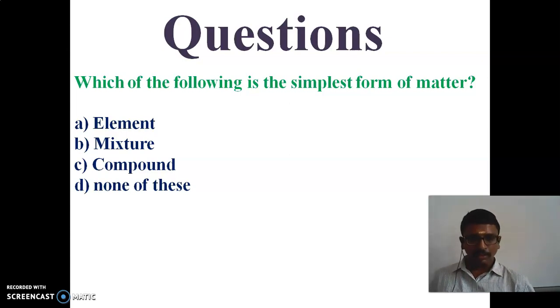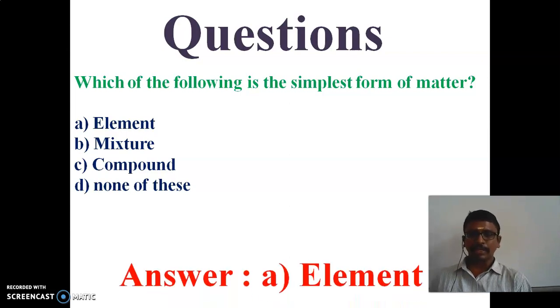Compound means two or more elements are combined to form a compound. For example, calcium oxide. How can calcium oxide be obtained? With the help of calcium and oxygen. So which is the simplest form of matter, children? Yes, the answer is A, element.